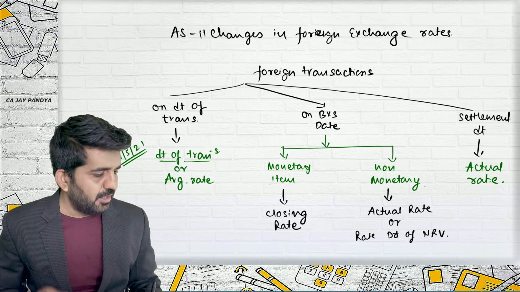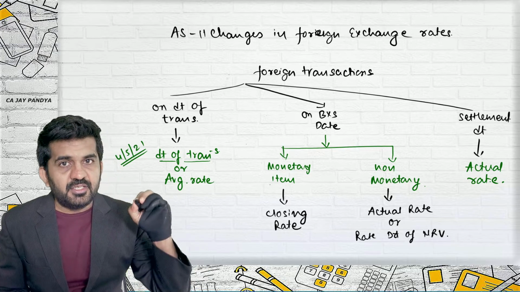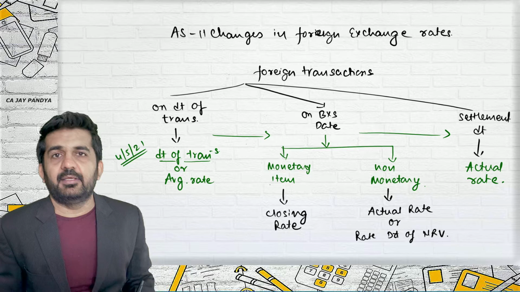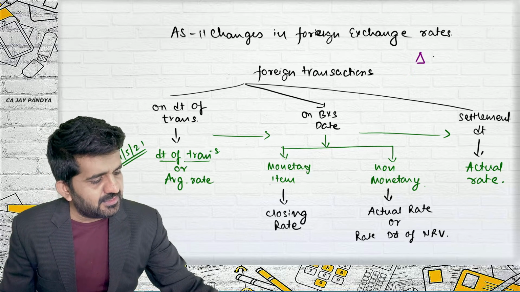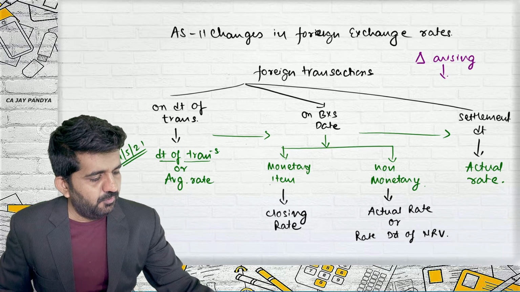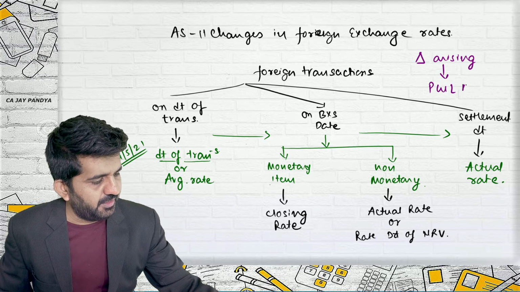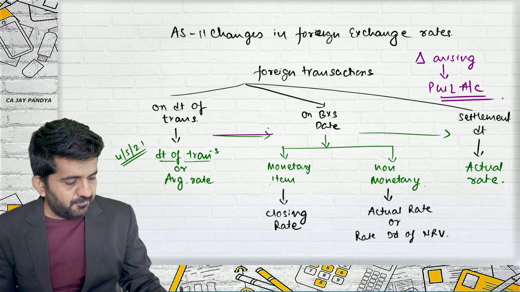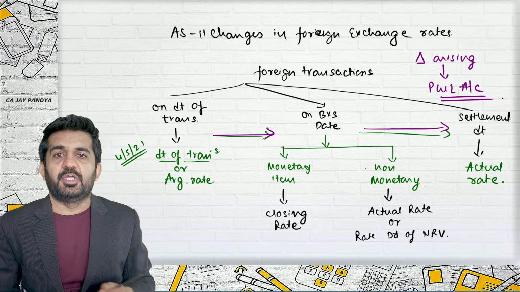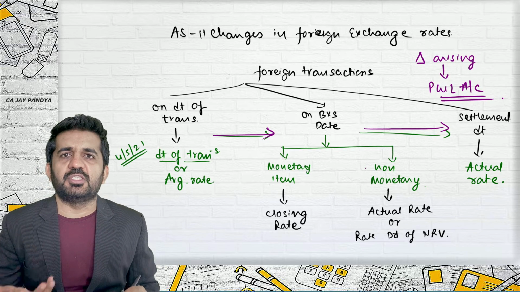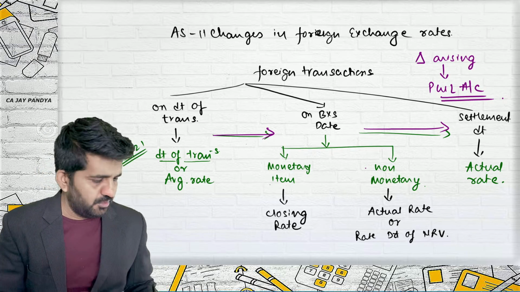And we have understood that any difference arising because of recording will be routed through profit and loss. So there might be a difference over here, there might be a difference over here. Everything will be routed through profit and loss account. And we did some questions related to this point also. Is it all right? Then we went on understanding